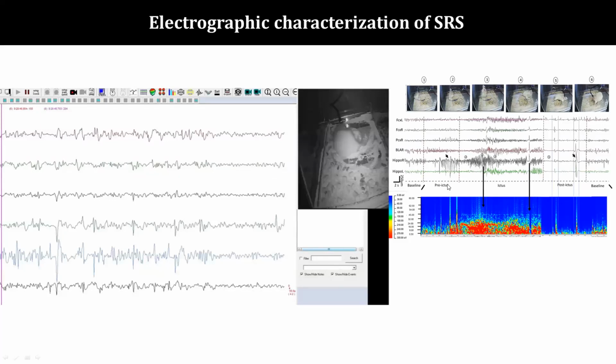Following this, there is a pre-ictal stage where the pre-ictal spikes will be present, especially in the hippocampus. Following this, the animal enters into the ictal phase. It is during the ictal phase that the animals show increased seizures or behavioral seizures. Following this, there is a relatively silent phase called the post-ictal phase, during which only interictal spikes are present in a low background activity.